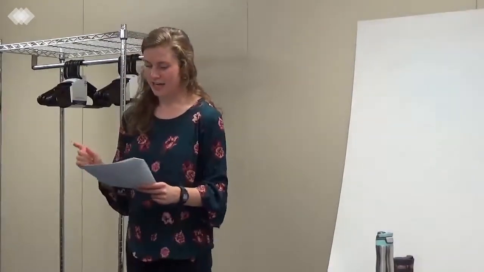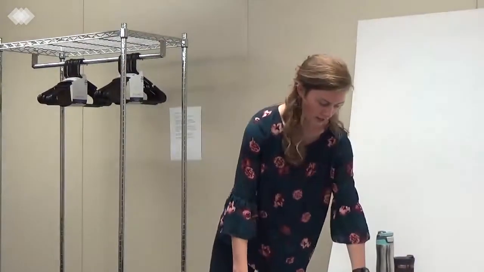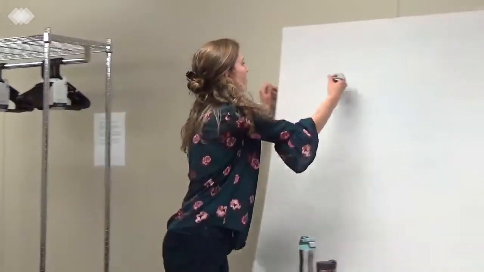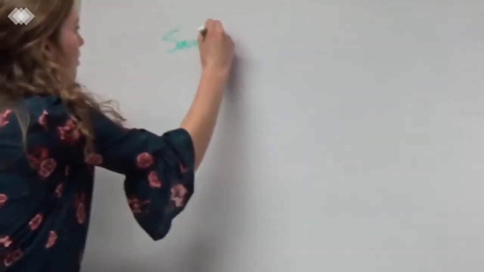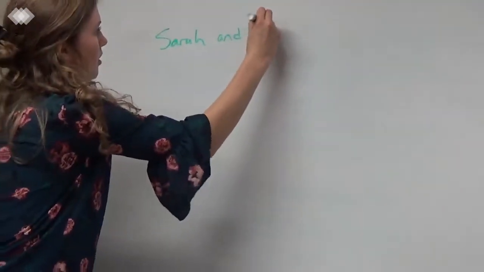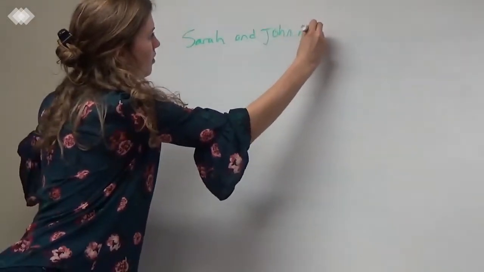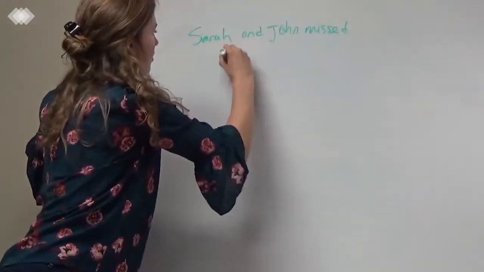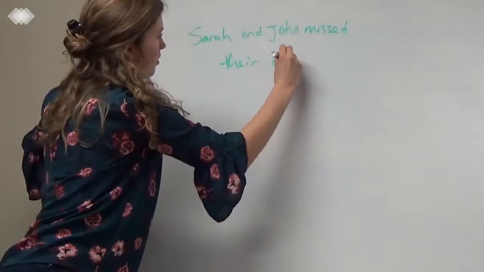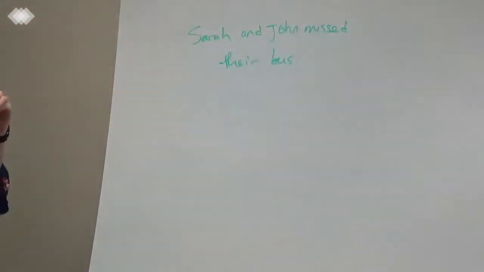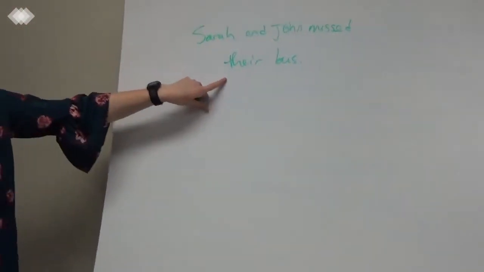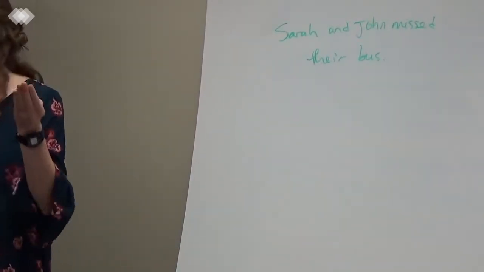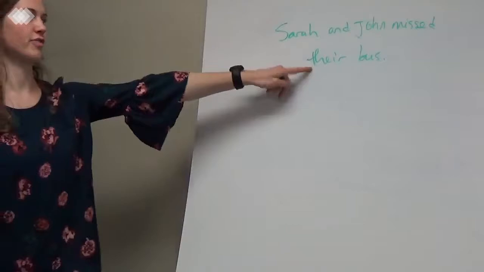When you use "their" as a pronoun, I'll write this out. And this is correct because whenever you use "their" there have to be multiple, two or more people that "their" is referring to.